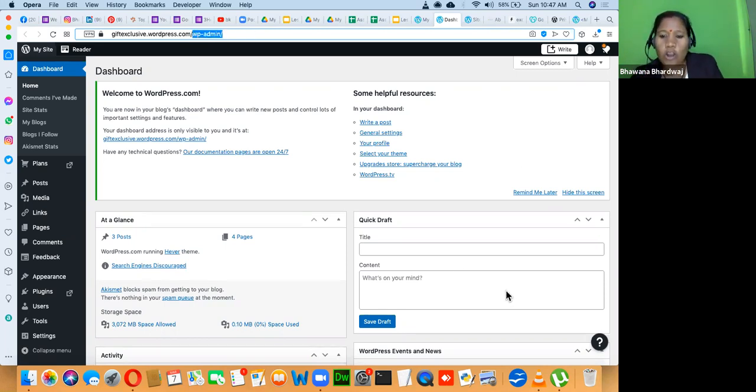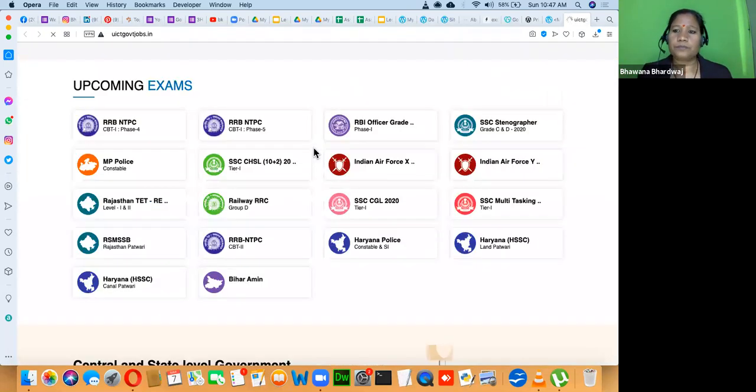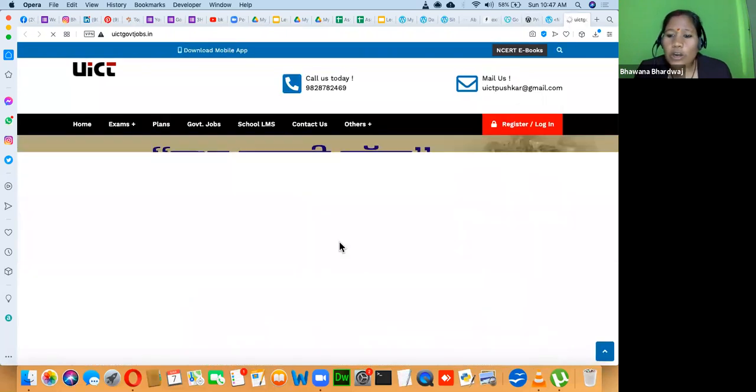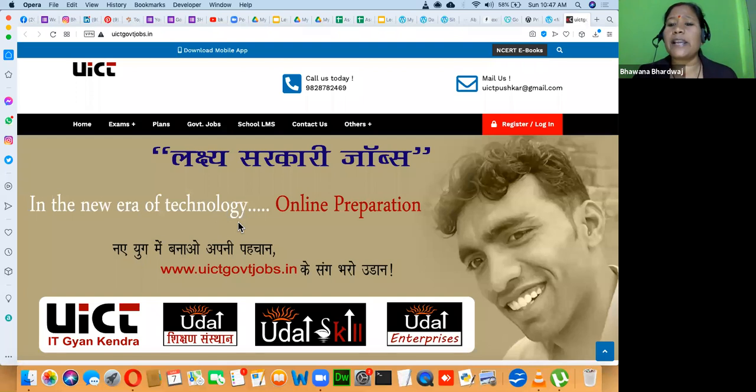This is called the login page URL. Mayank has also created one website using uict.governmentjob.job. If Mayank has created this website, do you want to know in which technology Mayank created it? Mayank, did you create this website?